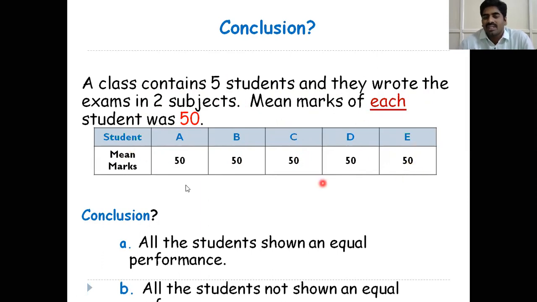So this is the summary statistics. We have applied here measures of central tendency. We calculated the mean marks of each student, and the mean is the same. And what is our conclusion? All the students showed an equal performance. Or, all the students did not show an equal performance.